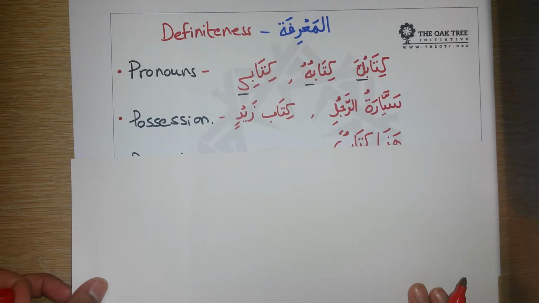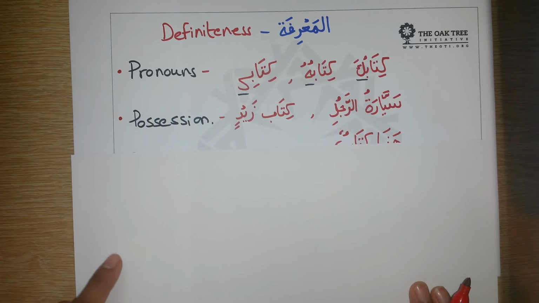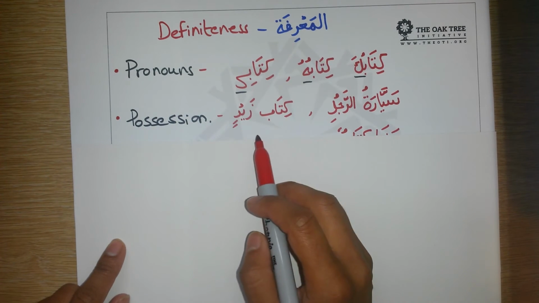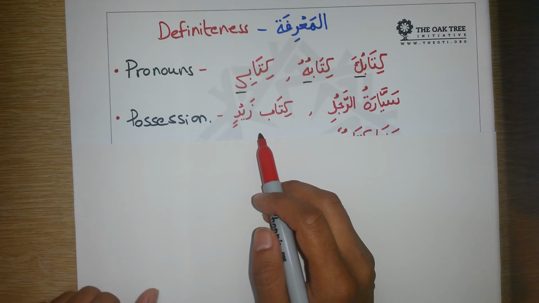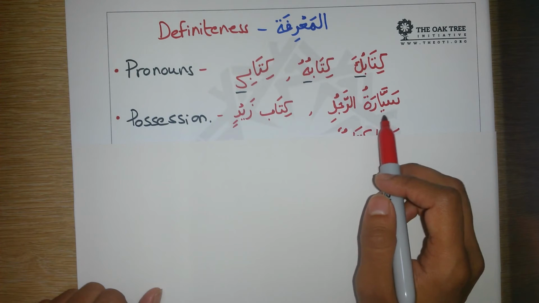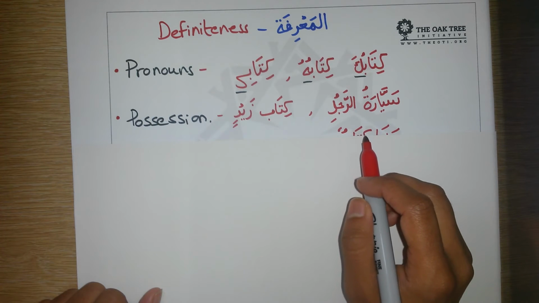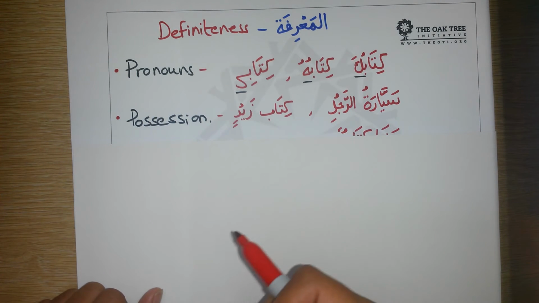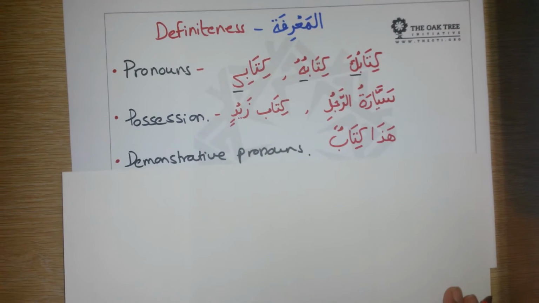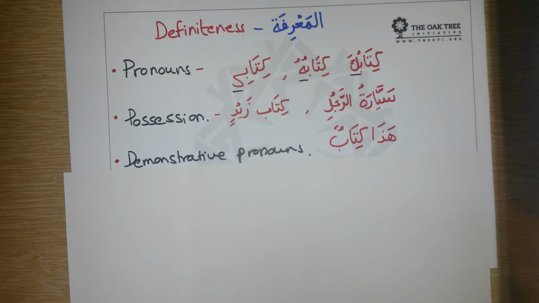Then another case of possession, just like the one that we looked at above. So Kitabu Zaydin. This time it's Zayd's book. It's not any book, but it's a specific book. Siyaratu Rajuli. The car of the man. It's not any car. It's specifically that man's car. Okay. So whenever there's possession, it specifies it. This belongs to another person. It's become specified. It's no longer general.